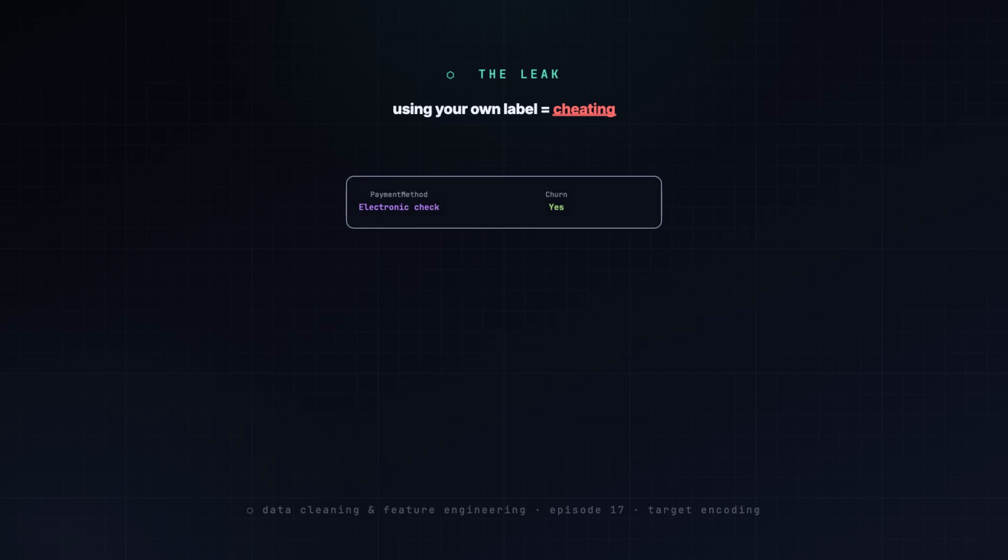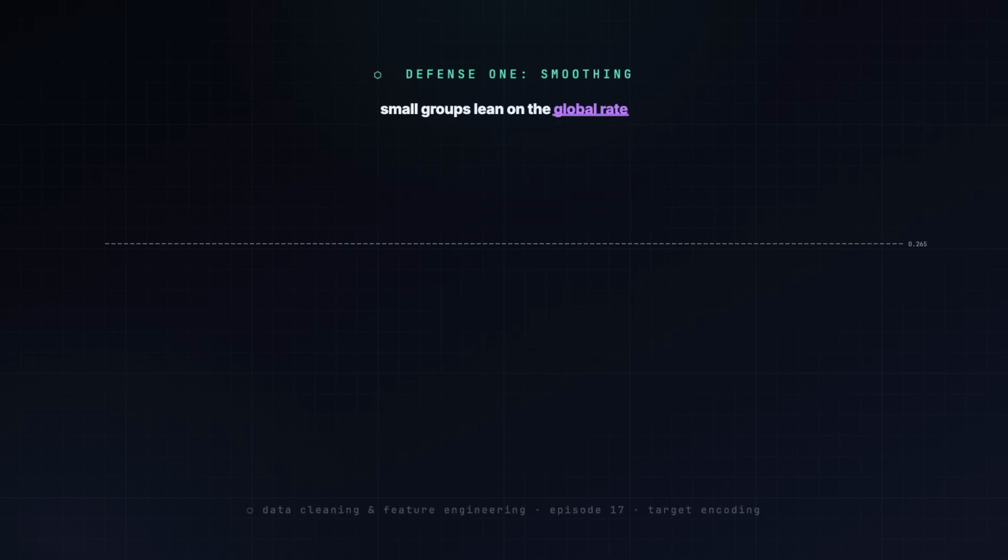If I compute a row's category mean using a table that includes that row's own churn label, then the feature partly is the answer. Train accuracy soars, the model memorizes, and on truly new data, it collapses. The feature cheated.